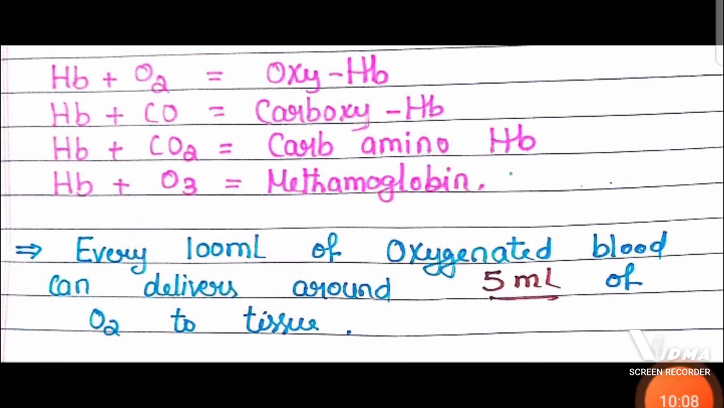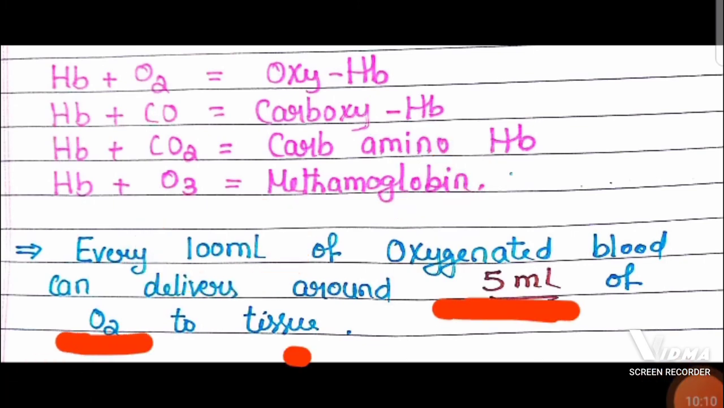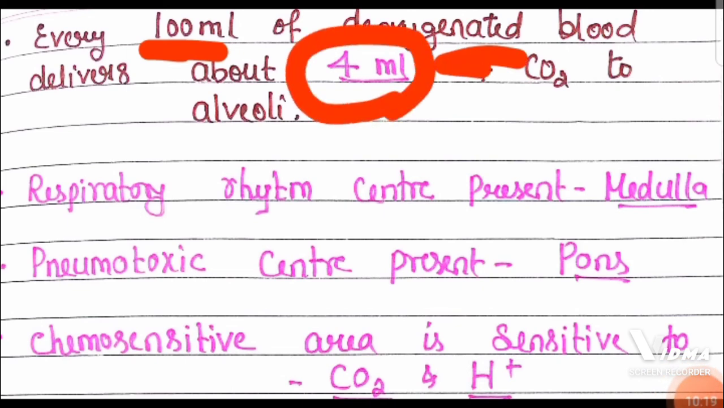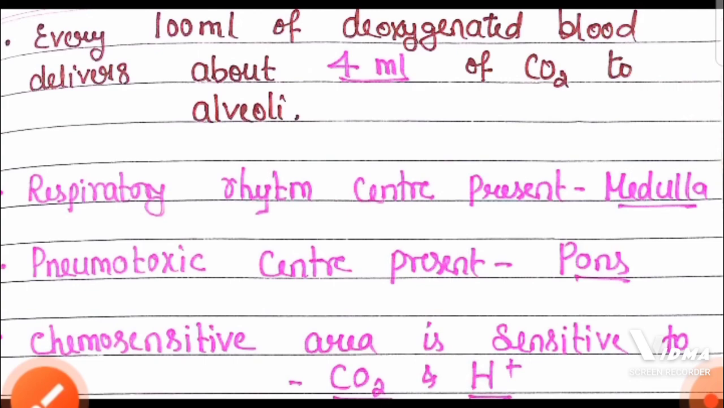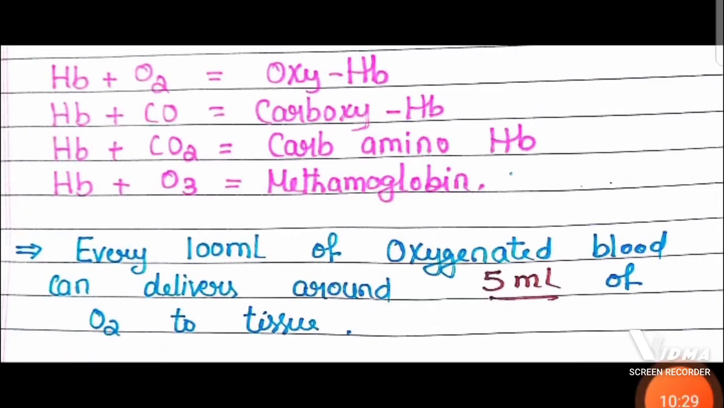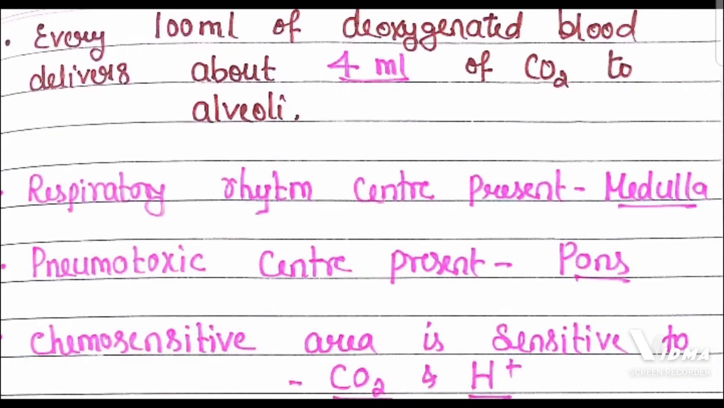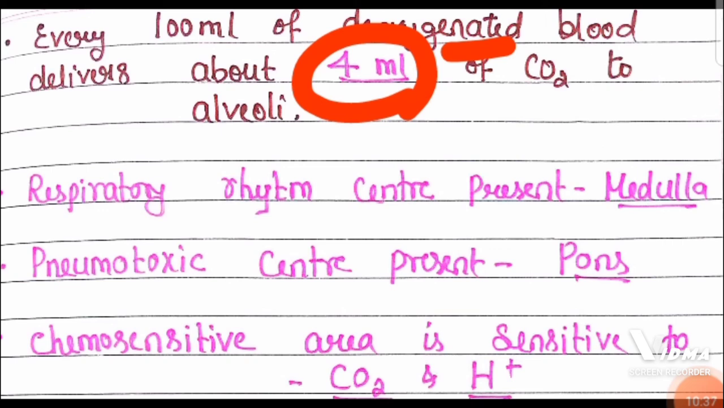And remember children, every 100 ml of oxygenated blood delivers around 5 ml of oxygen to tissue. Similarly, every 100 ml of deoxygenated blood delivers around 4 ml of carbon dioxide to alveoli. Remember, 100 ml of oxygenated blood delivers 5 ml of oxygen to tissue, and 100 ml of deoxygenated blood delivers 4 ml of carbon dioxide to alveoli.